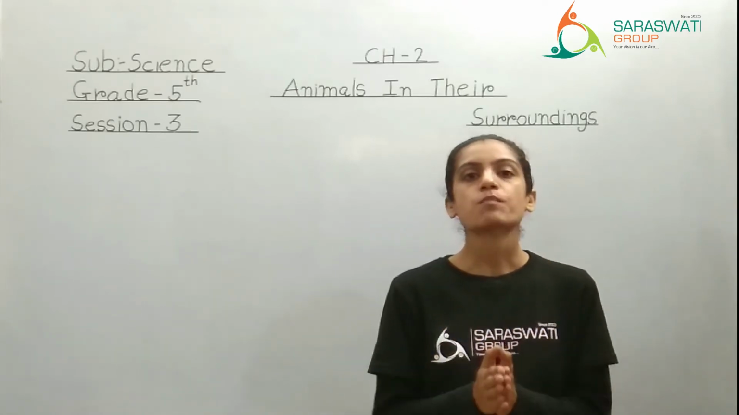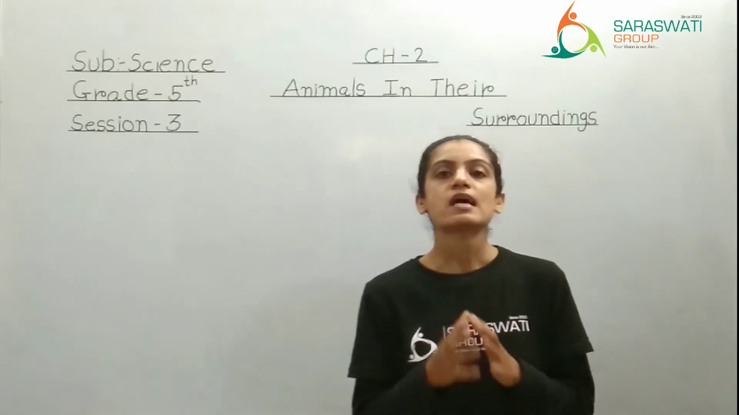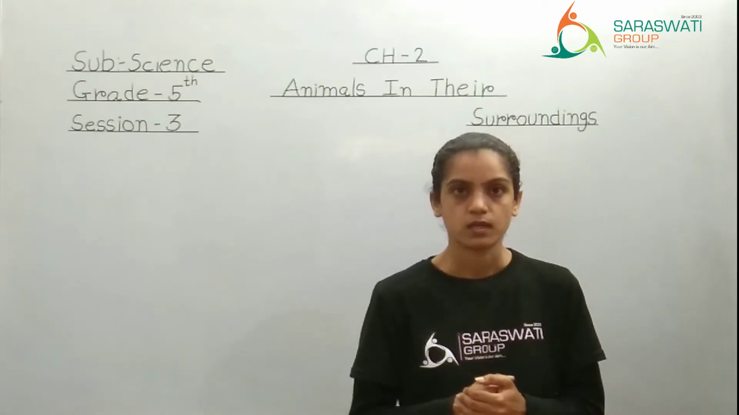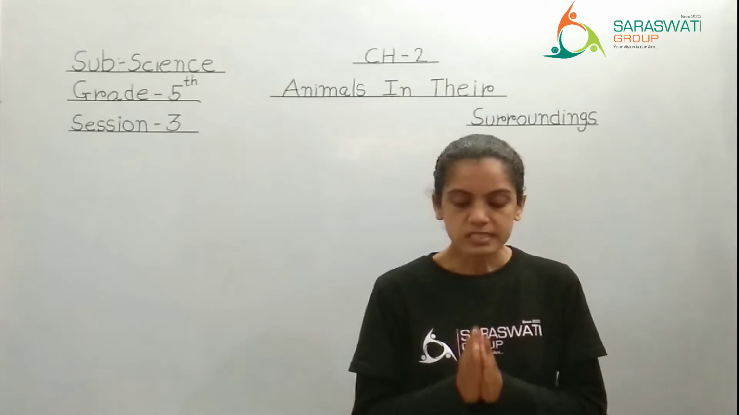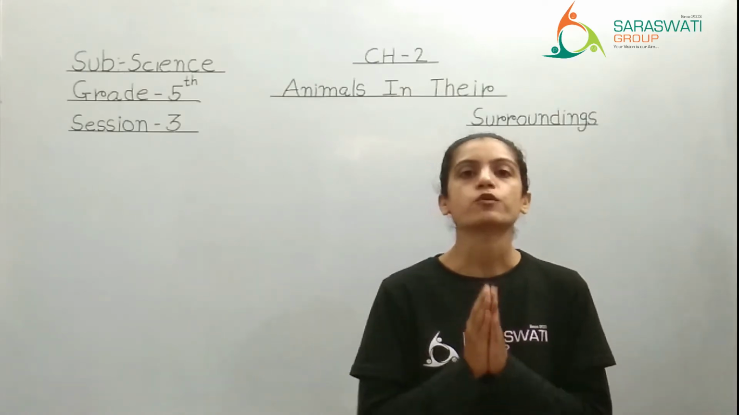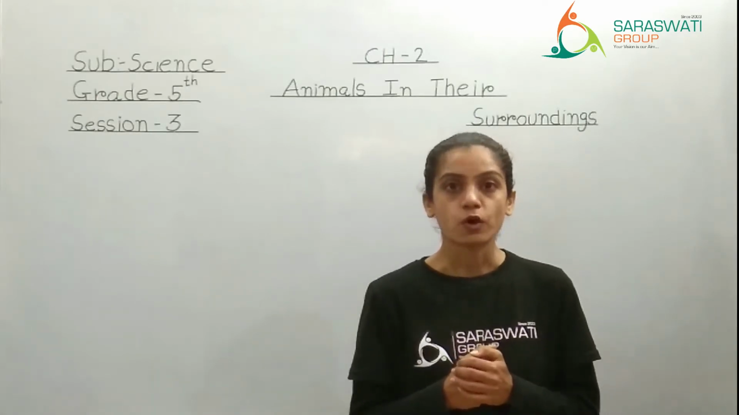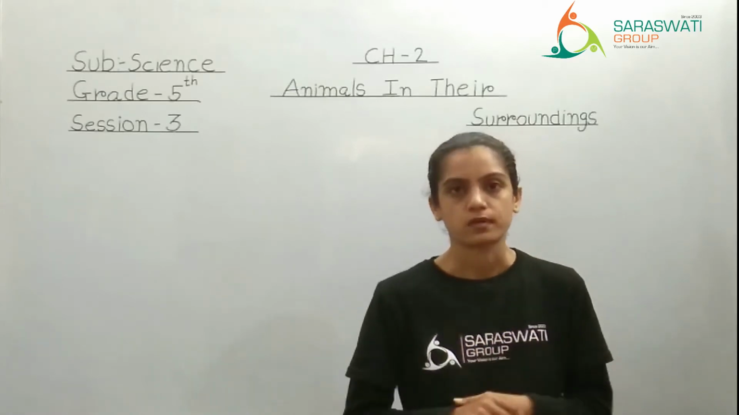So the first example we will see is feathers. All the birds have feathers on their body as their body covering. But why is it so? See here. Birds have feathers that keep them warm and help them to fly. Why do they have feathers? Because these feathers will help them to be warm.